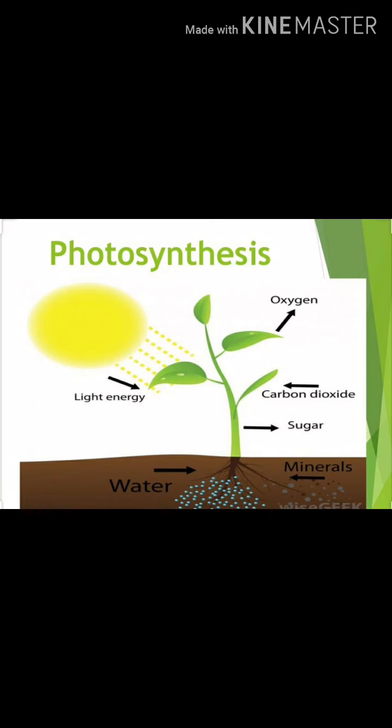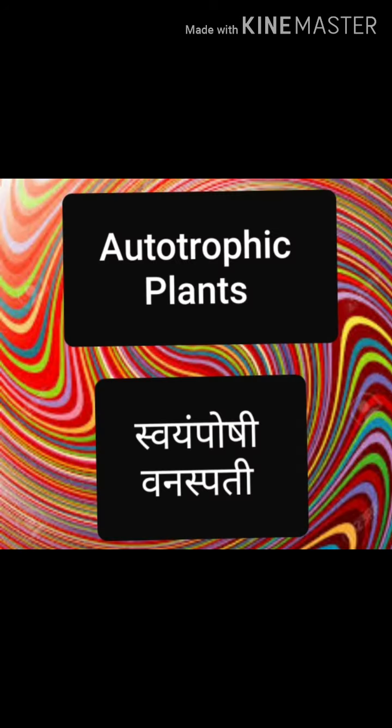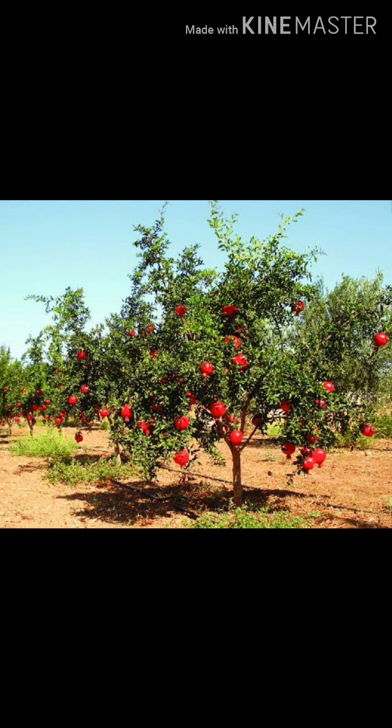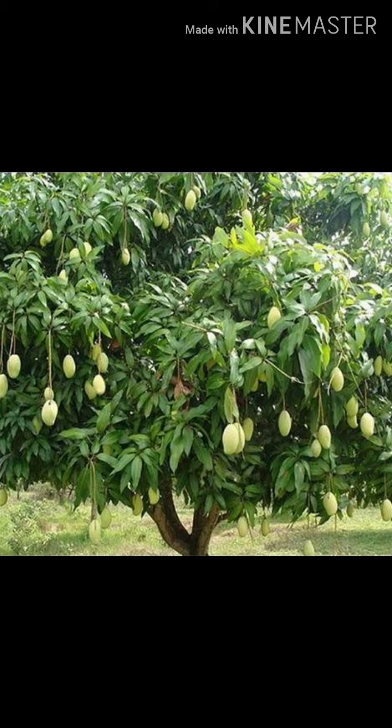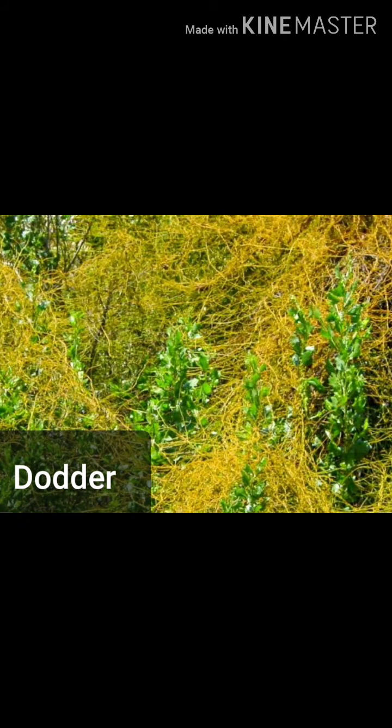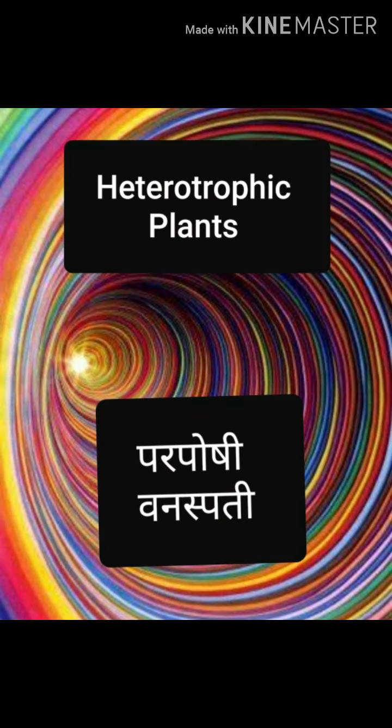Okay. Students, you have known the process of photosynthesis. Many plants make their own food in sunlight. Such plants are called autotrophic plants. For example, hibiscus, pomegranate, periwinkle, mango tree, etc. Some plants use other plants for food and are said to be heterotrophic plants.